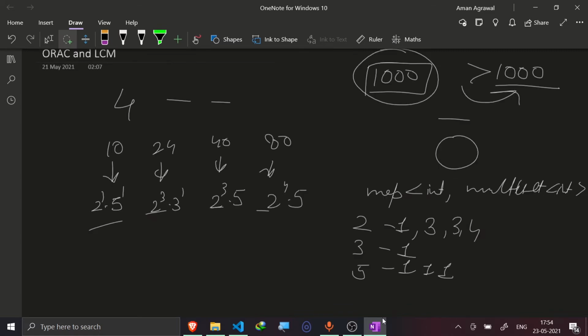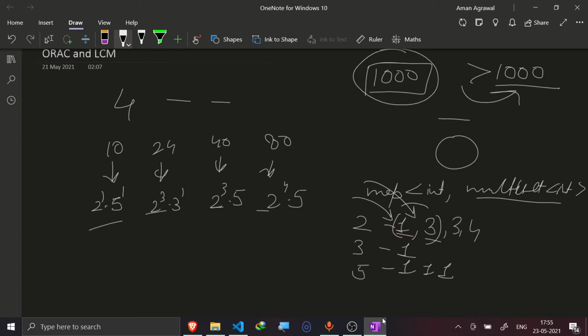So now what I'm trying to explain is that if I take the minimum powers of any prime number from the multiset, suppose I take 1 and 3. As I would be multiplying every pair to find their LCM, I would be multiplying those numbers also which have the power of 2 as 1 and the power of 2 as 3. So if I multiply those numbers, then the LCM would definitely contain the maximum of the two minimum powers. As I'm taking the multiset, the first two elements would definitely be the minimum.